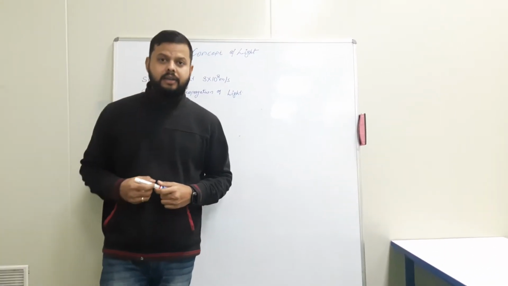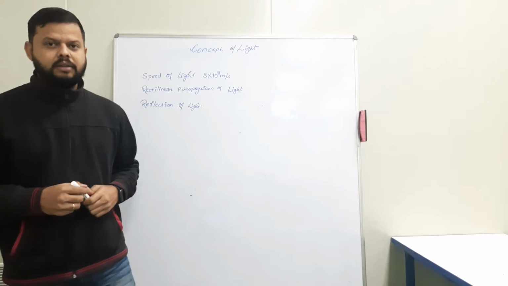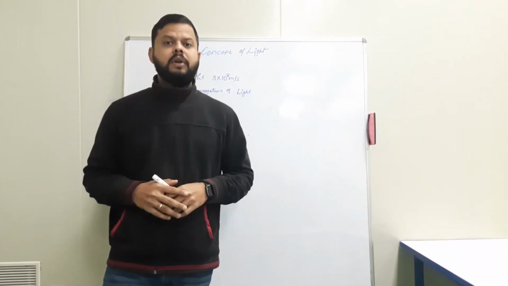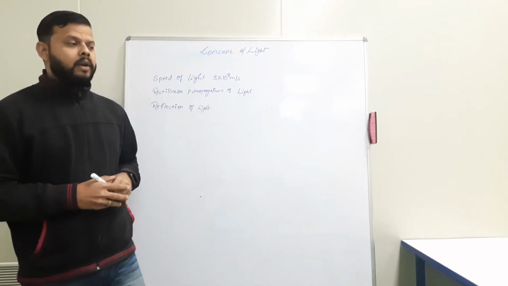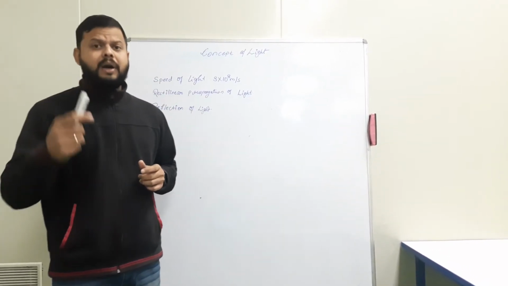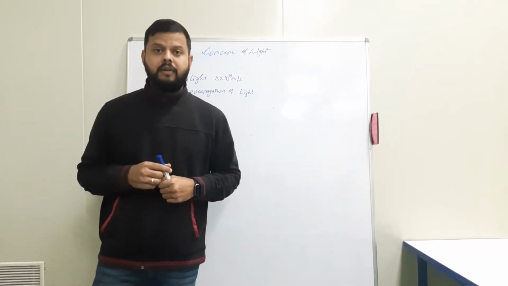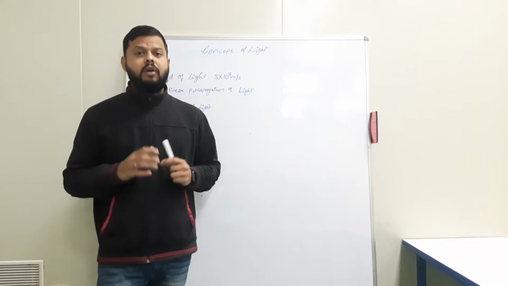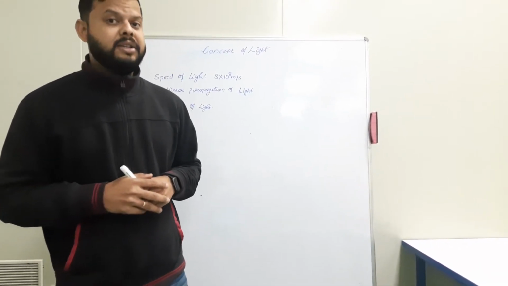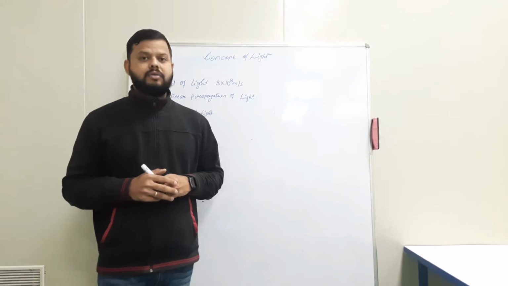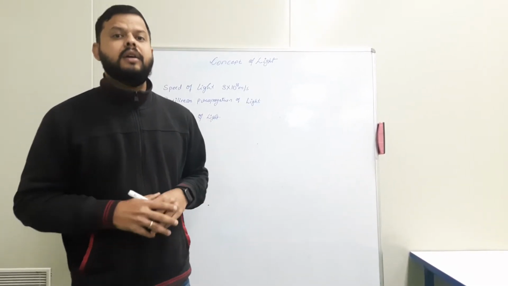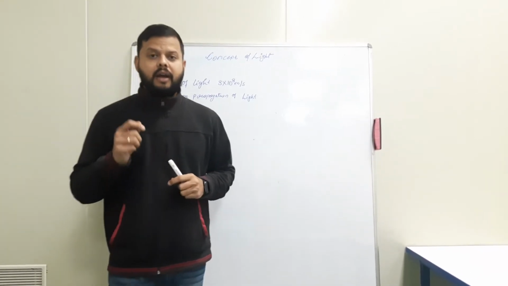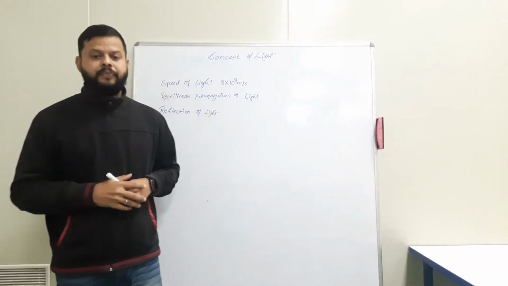When we hear the word light, what do we understand from that? Light is a form of energy that can be transformed into another form of energy. We might also think, how does light travel? Let me tell you one thing, light does not require any medium to travel or for its propagation. But let me tell you one thing more, light is really fast. The speed of light is 3 into 10 to power 8 meter per second. That means light travels very fast, right?